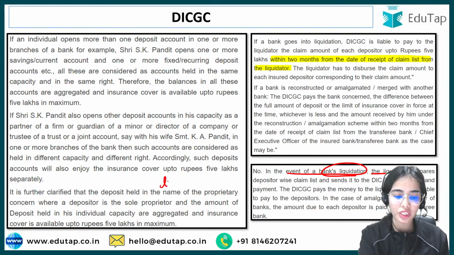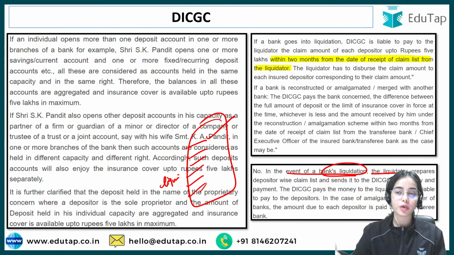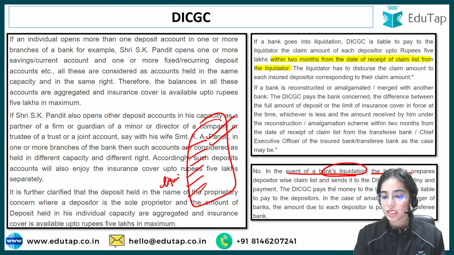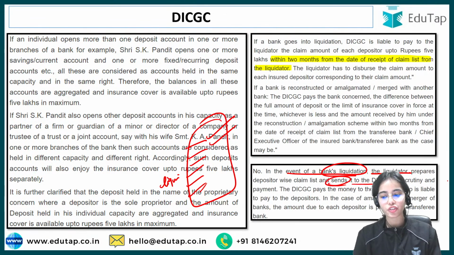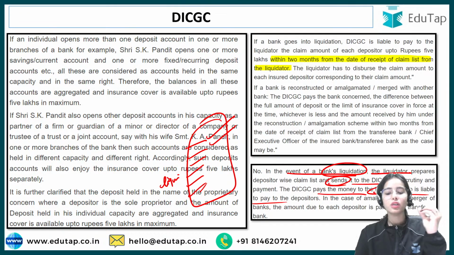So that is the task of the liquidator. The liquidator will prepare the depositor-wise claim list, that this depositor is claiming 4,50,000, this depositor is claiming 2,50,000, 2,80,000. And this has to be sent to the DICGC for scrutiny and payment. The DICGC pays the money to the liquidator, who is liable to pay the money to the depositor.